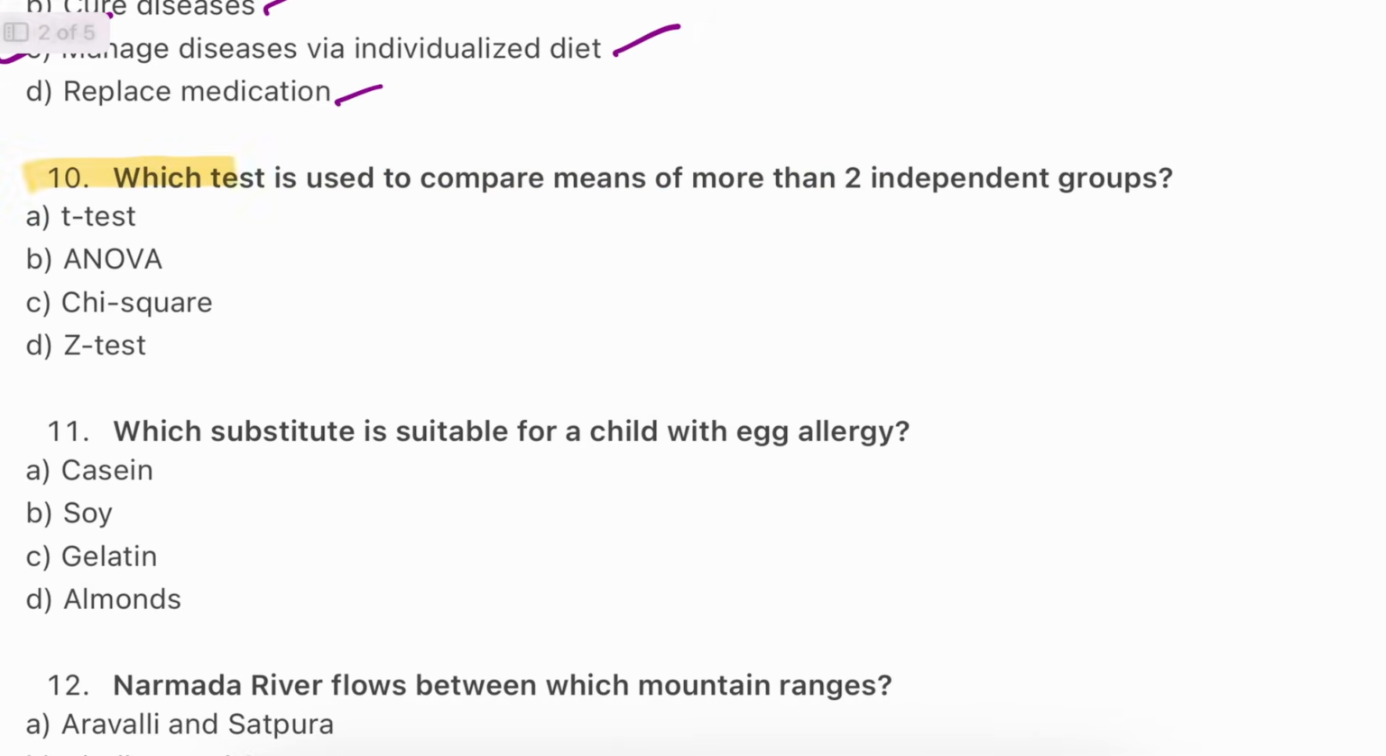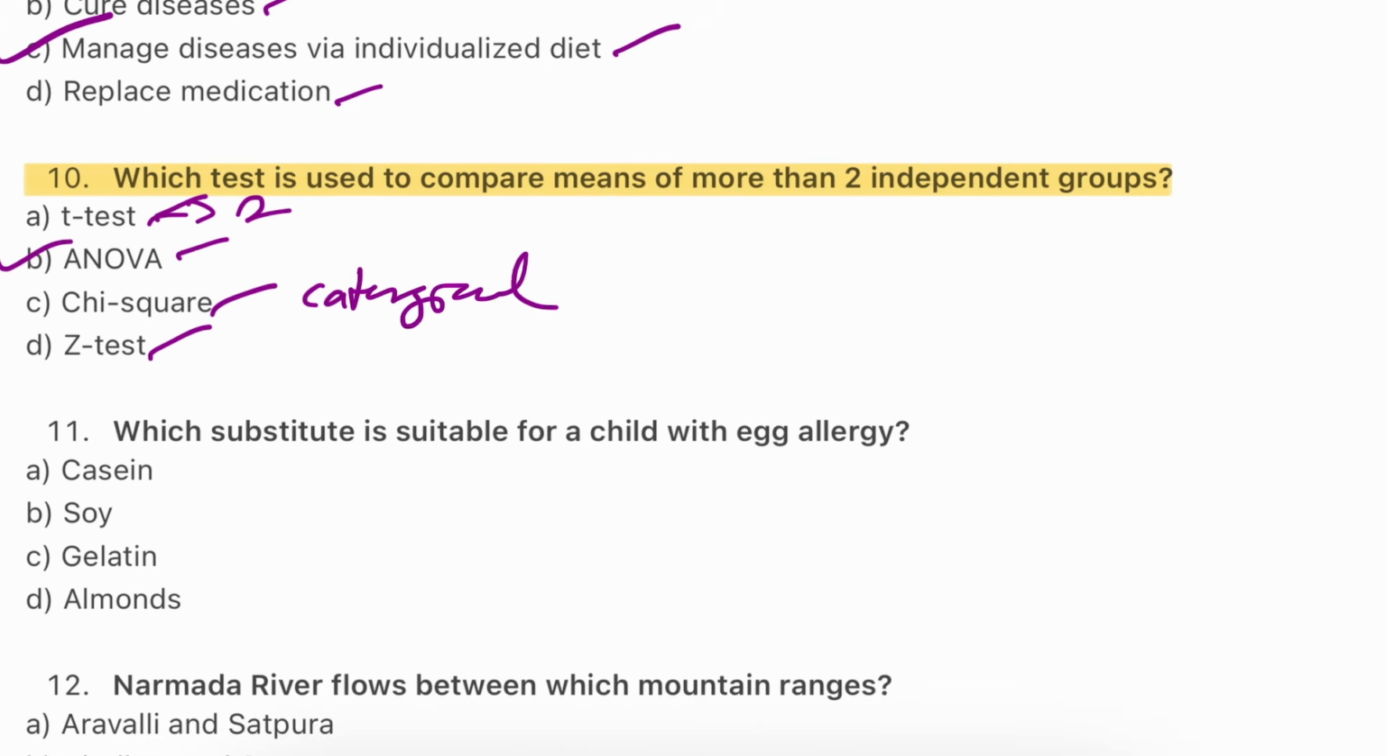Question number 10. Which test is used to compare means of more than two independent groups? T-test, ANOVA, chi-square test, Z-test. The answer is B. This I have already explained many times. The T-test compares two groups. The chi-square test is used for categorical data. The Z-test is used for large samples. So the answer will be B, ANOVA. ANOVA helps to compare multiple means, more than two means.